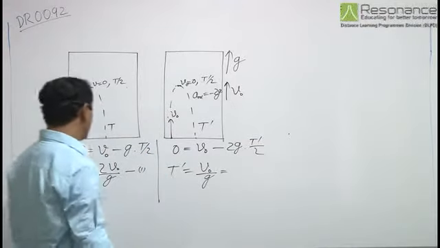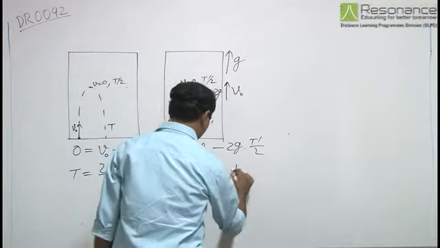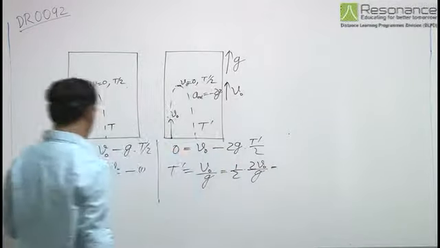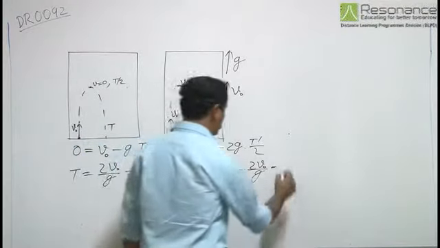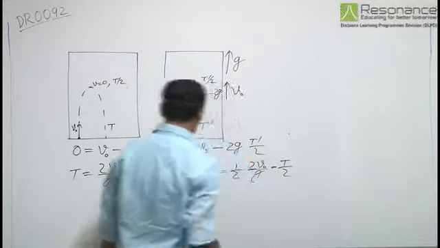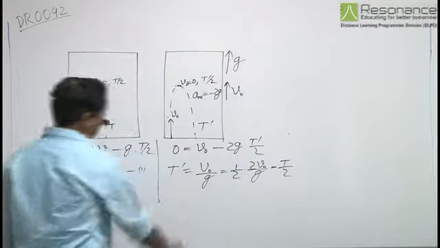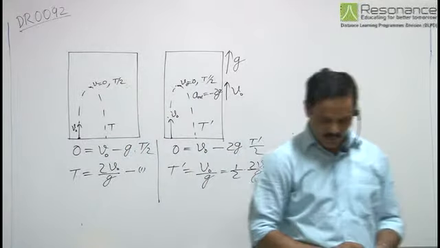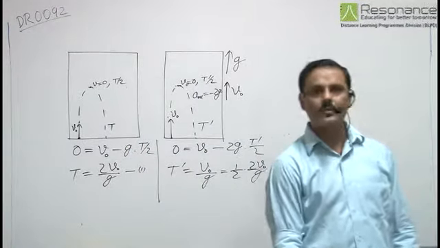And v naught by g can be written as half into 2 v naught by g, which from equation 1 is T by 2. So the new time of flight T dash is half of the initial time of flight, and the correct option is B.